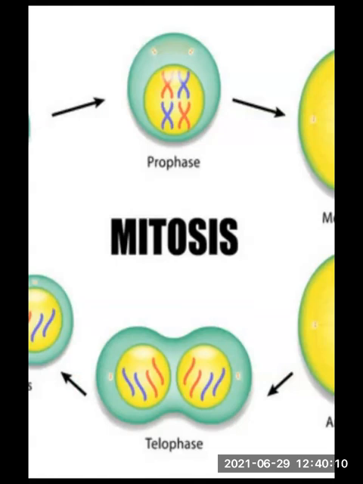So remember this, all the stages you have to explain and write this way, in each phase: prophase, metaphase, anaphase, and telophase. In this way karyokinesis completes here. Okay, students, so what is karyokinesis? It is the nuclear division of the cell, and it completes in four stages: prophase, metaphase, anaphase, telophase.